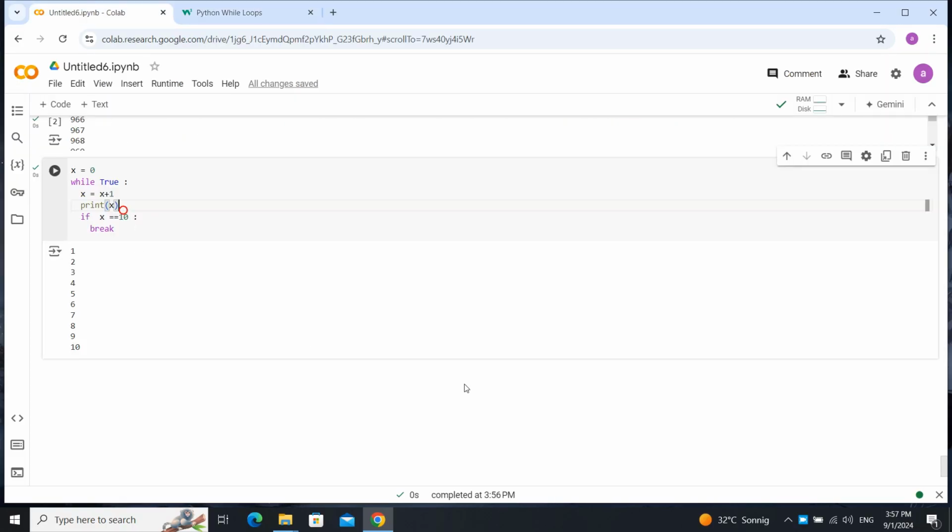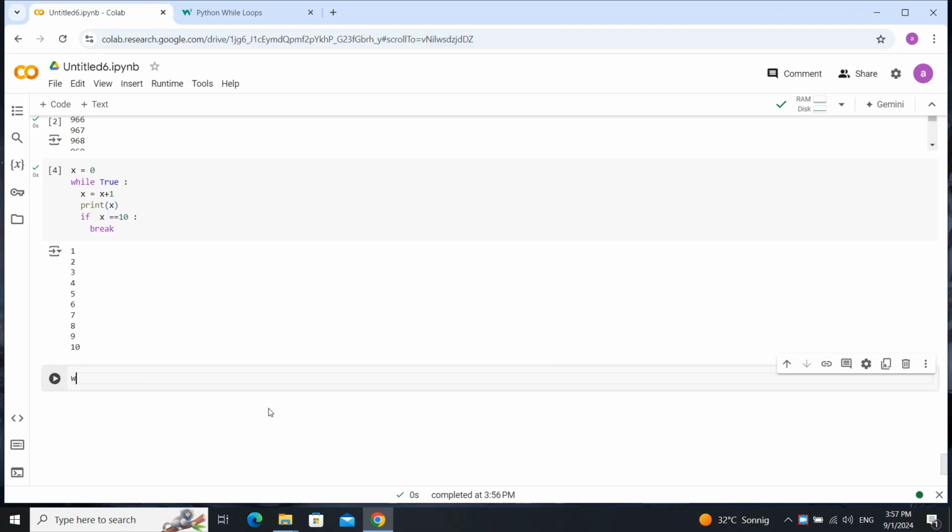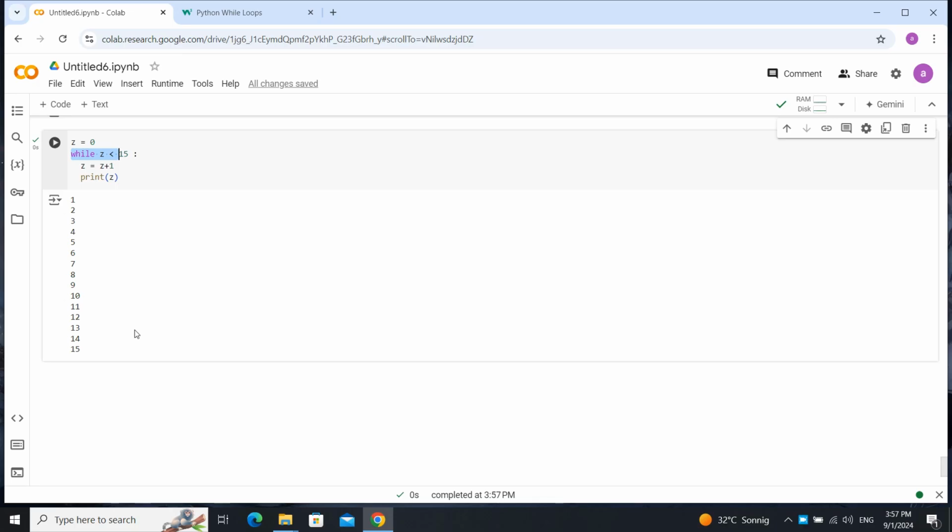We can use while as a for with an if. How? We say, for example, while z is something like this, print z, for example z equal to 0. This while runs until this statement is true. In the first 15 times of running, this statement is true, and then this statement is not true anymore.